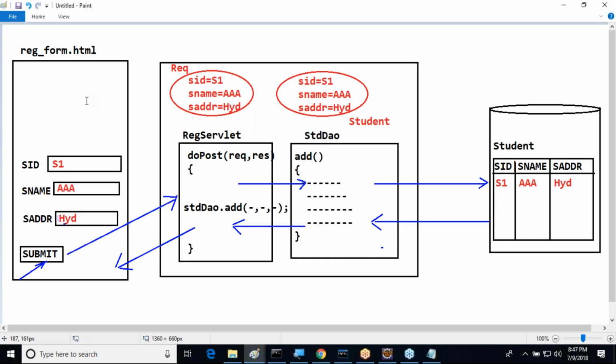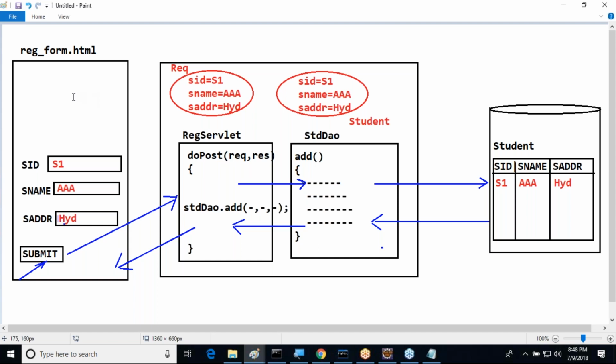In this overall application, how many copies of data did I maintain here? That means S1, AAA, Hyderabad. How many times did I represent the data? Overall, in this total application, how many copies of data are available?